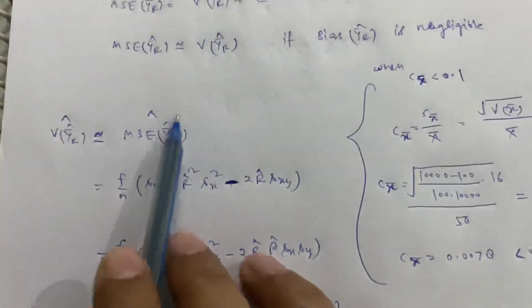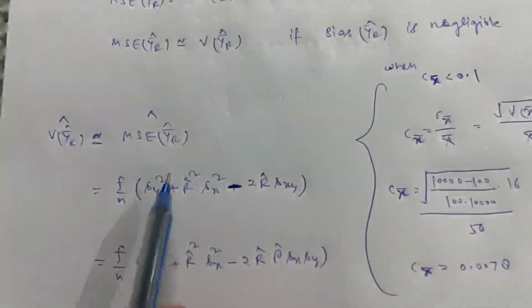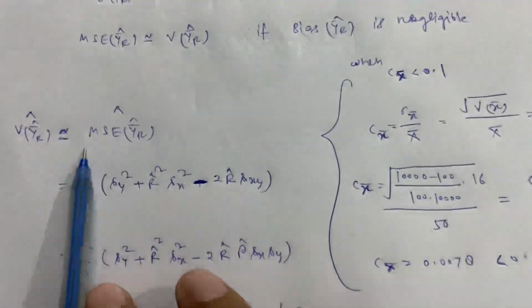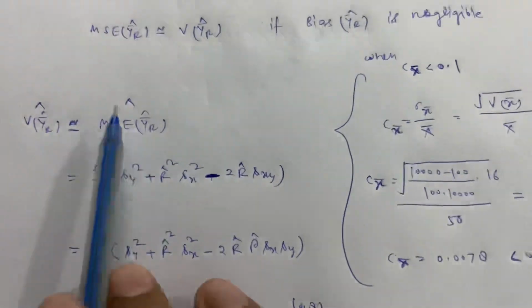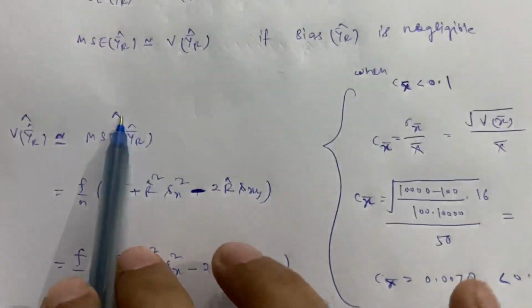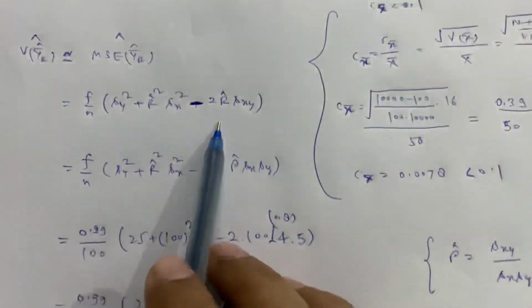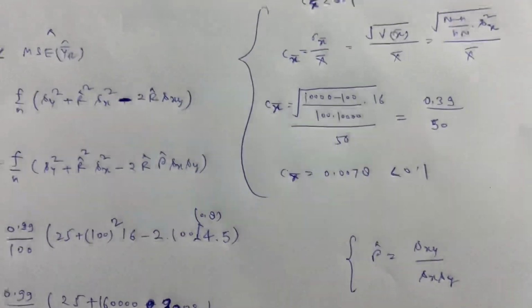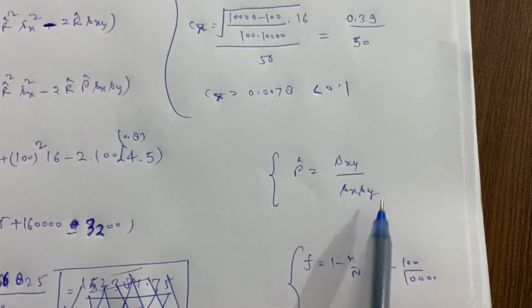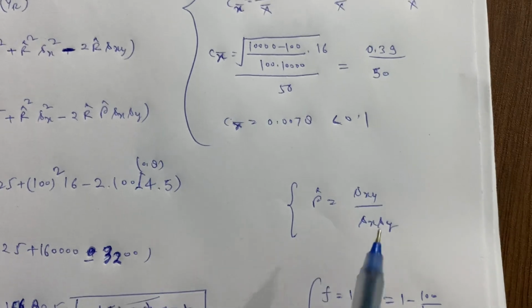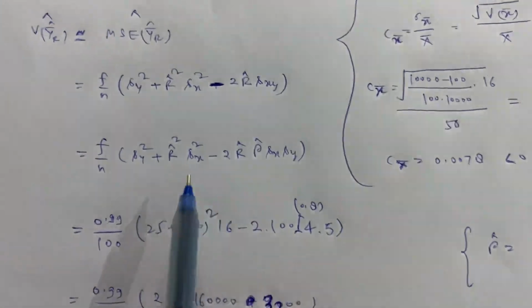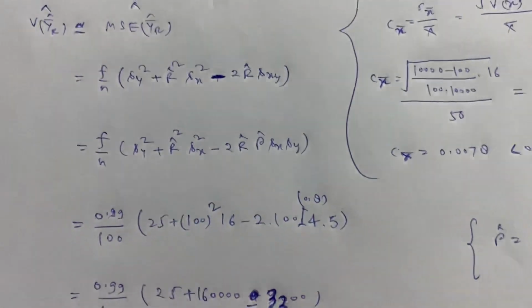Now the formula for the MSE is given in your notes. You can see that. This is the formula for the estimate of the MSE of the ratio estimator. We are also given the value of rho here. There is no rho in this formula, so how? Rho is related to Sxy and Sx, Sy like this. Sxy is basically rho cap into Sx into Sy. So replace it here. All these values I have given to you, you just need to put in the values.